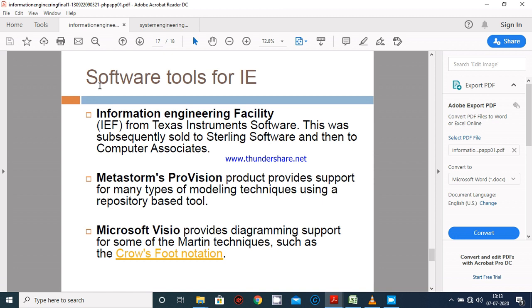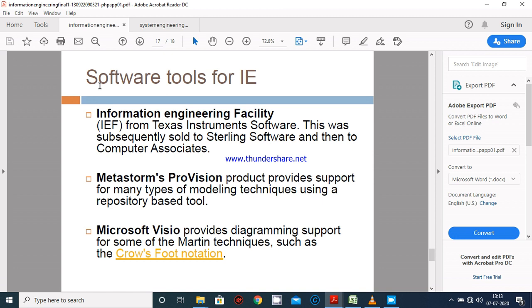Now all the things will be implemented with the help of tools. So here the topic is the software tools for IE. Basically it's a topic for implementing an information engineering project in computer science and engineering or information technology. This is the digital era, so it will be very helpful for digitization. So here are software tools for information engineering.